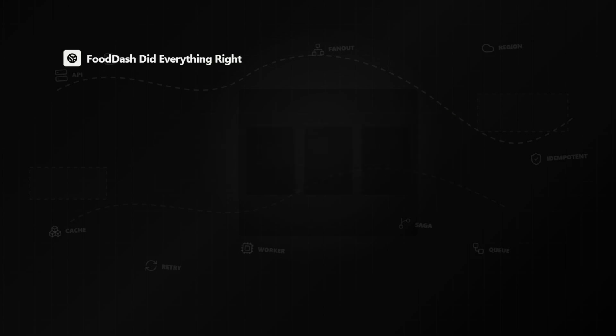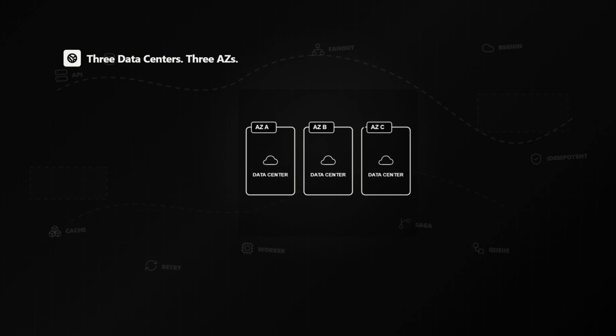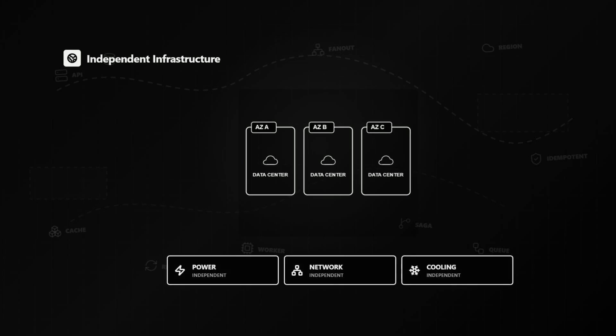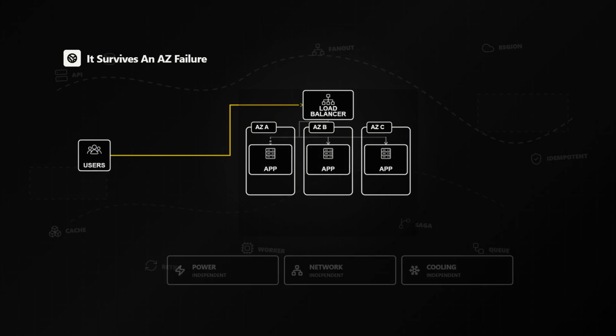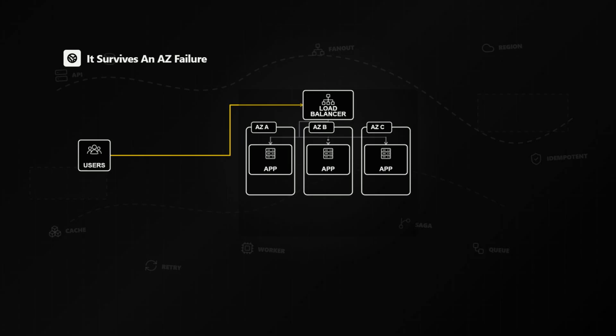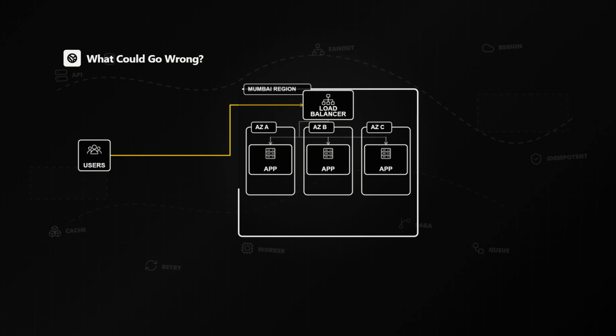FoodDash has done everything right. 3 data centers spread across 3 availability zones with independent power, independent networking, and independent cooling. The system can already lose an entire availability zone and continue serving customers from the remaining healthy zones. So if this architecture is so resilient, why do companies like Amazon, Google, and Netflix still operate across multiple regions? What failure is FoodDash still missing?